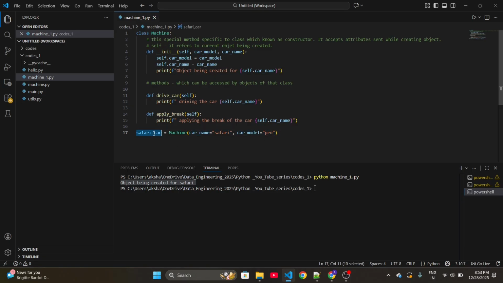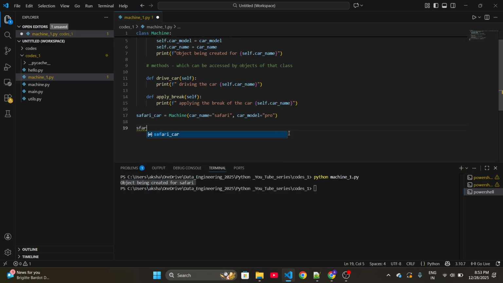Now this object will have access to the class methods. So let's see whether Safari car, which is an object, can call these methods. Drive car. So let's call this method. So this is how we call the method: object dot method name.